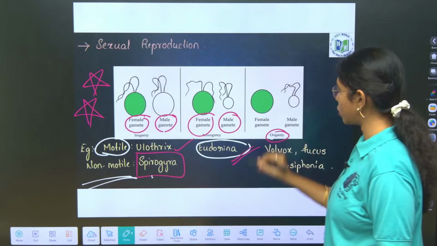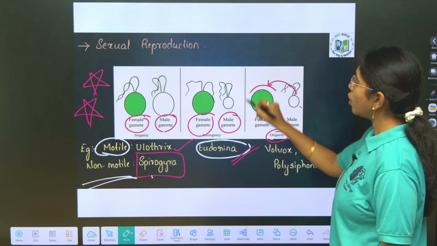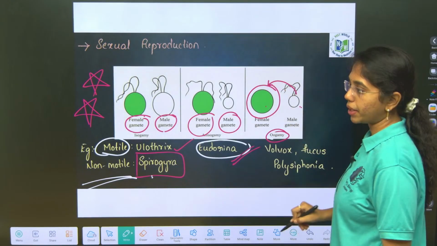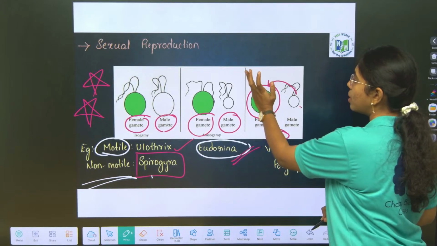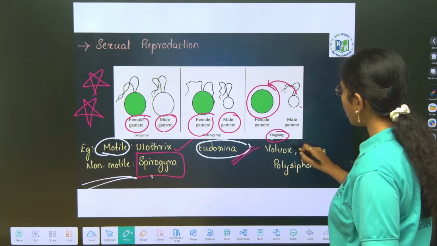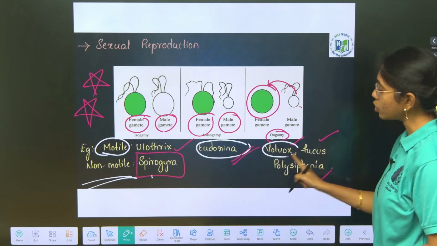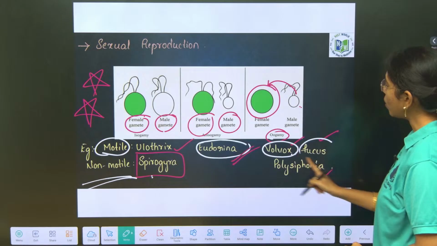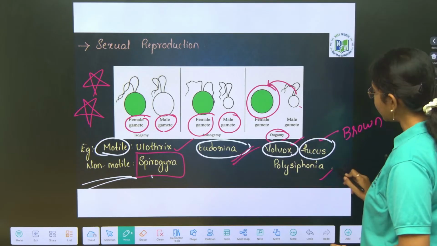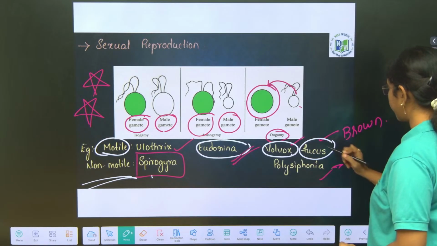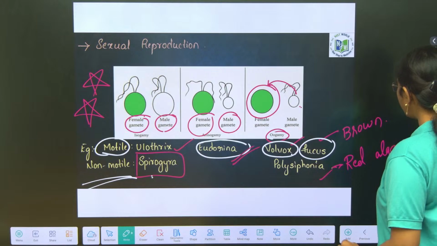Next is oogamous mode of sexual reproduction, wherein a motile male gamete will fertilize a large non-motile female gamete. Best examples include Volvox, Fucus and Polysiphonia, of which Volvox is colonial green algae, Fucus is brown algae, Polysiphonia is red algae. Take down, fix it in your mind.